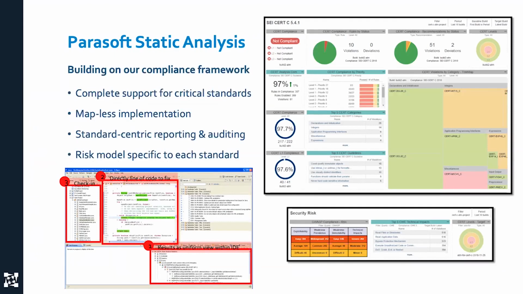We built our static analysis on top of our compliance framework recently. It used to be that we just had these things and we did them, but we now have this mapped implementation so that you can report like the standard is. Like I said, we have these risk models implemented. On the lower right, you see all these widgets in our UI so that I can take into account exploitability, technical impact, severity, discoverability, et cetera, are all there.